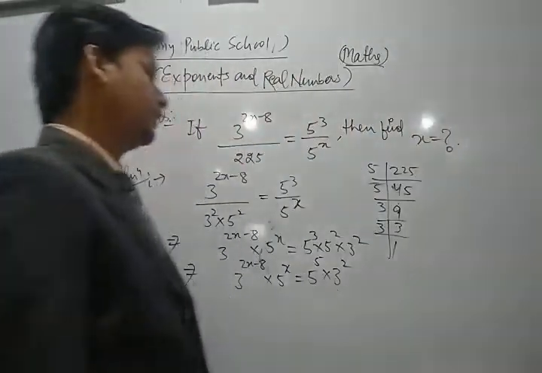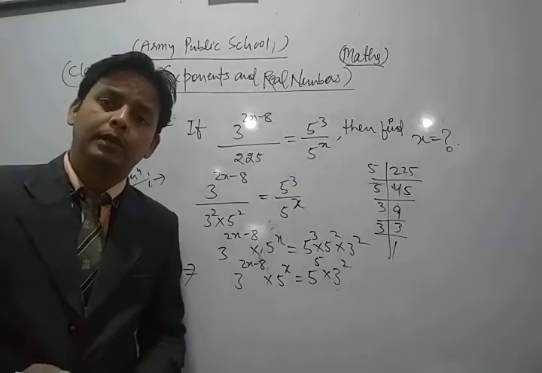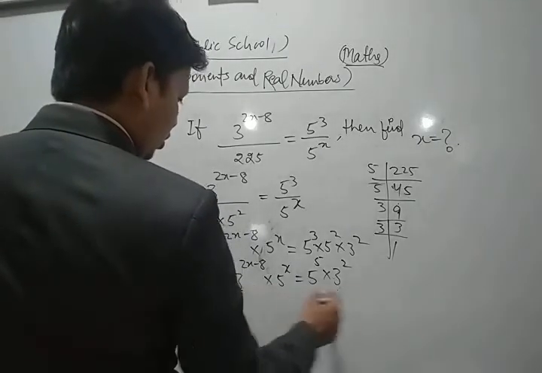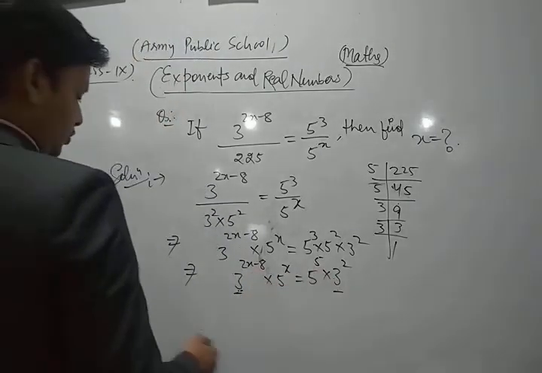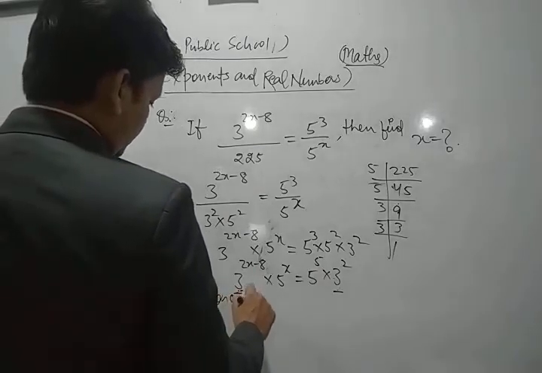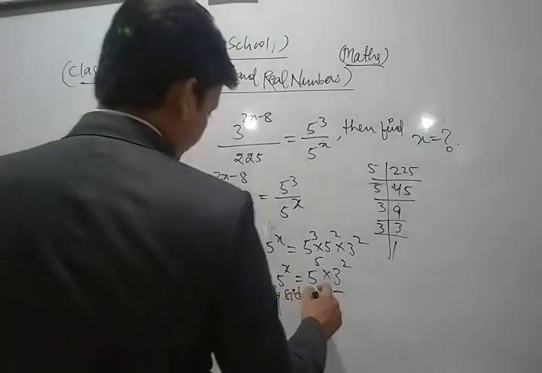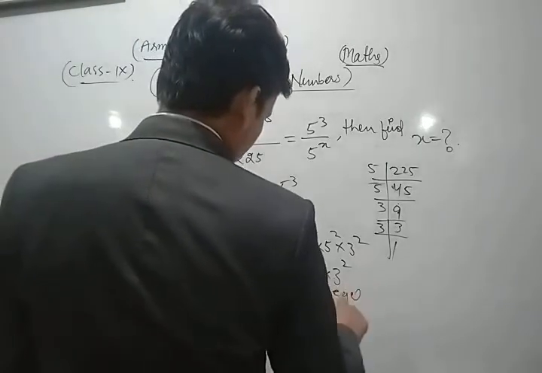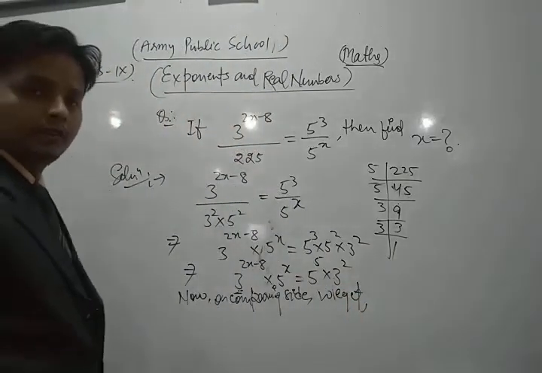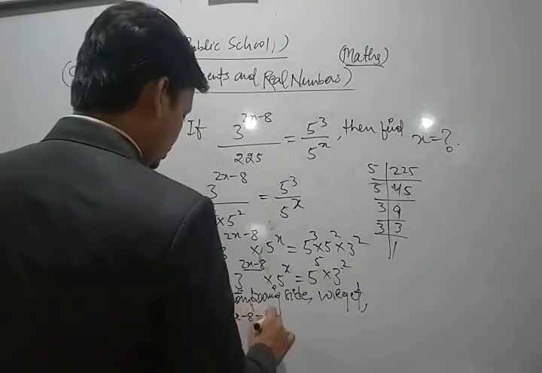Now look, dear friend, what I do. First of all we separate the power of 3 and 5. Now on comparing the power of 3 and 5, on comparing both sides we get, for the 3, 2x minus 8 is equal to 2.